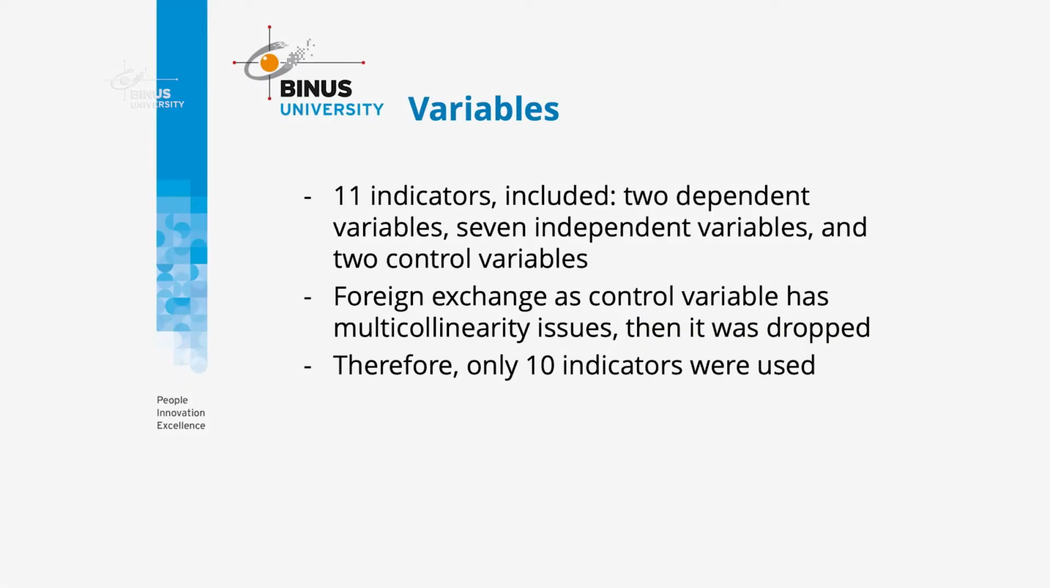We have 11 indicators, including 2 dependent variables, which are the cryptocurrency variables, Bitcoin and Ethereum, and 7 independent variables and 2 control variables. However, the foreign exchange control variable has multicollinearity issues. Therefore, we dropped this variable, and only 10 indicators were used in this research.